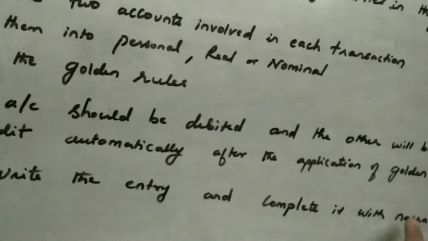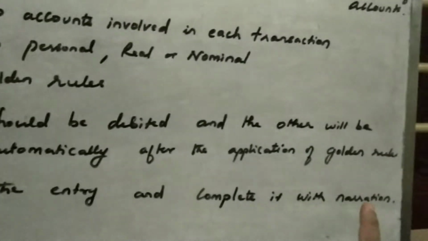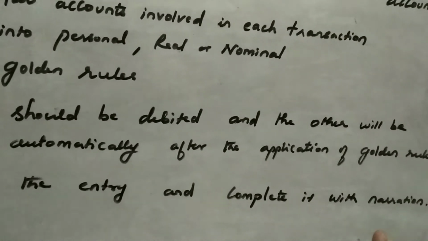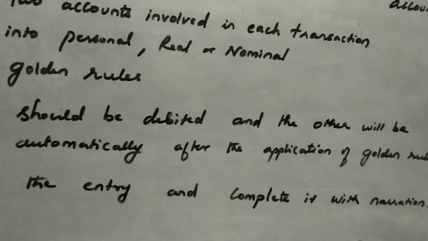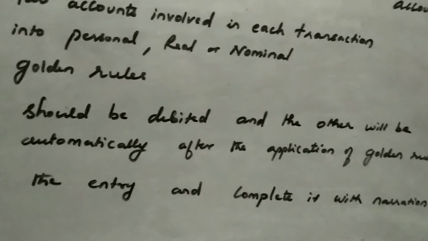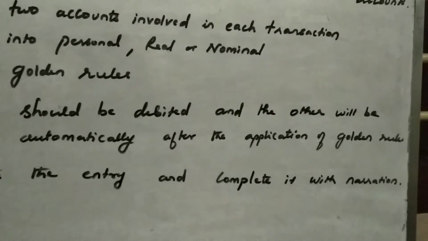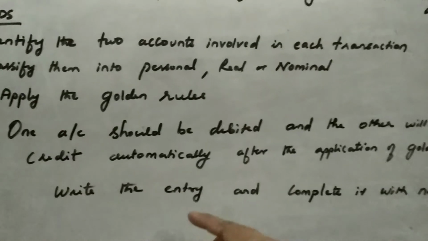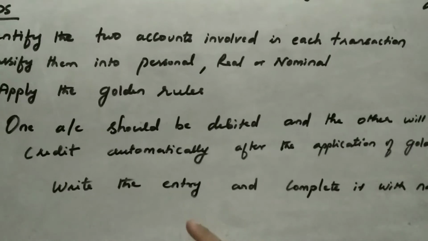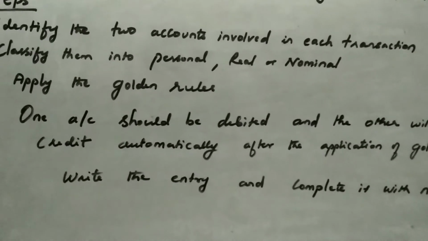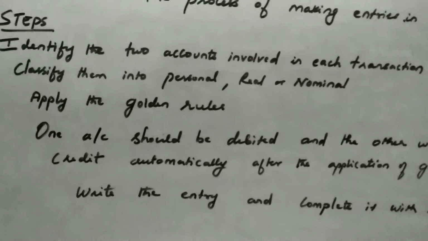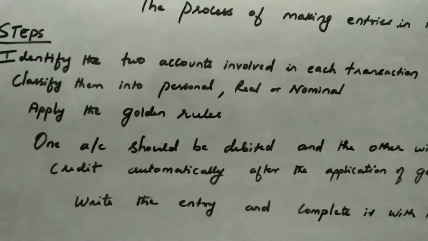If there is no narration, we may not know exactly what transaction it is, and without knowing that, we cannot check our books properly. That is the purpose of writing narration. And narration will be written just below the entry within brackets. I will just give you a few examples so that you can learn how to make entries.